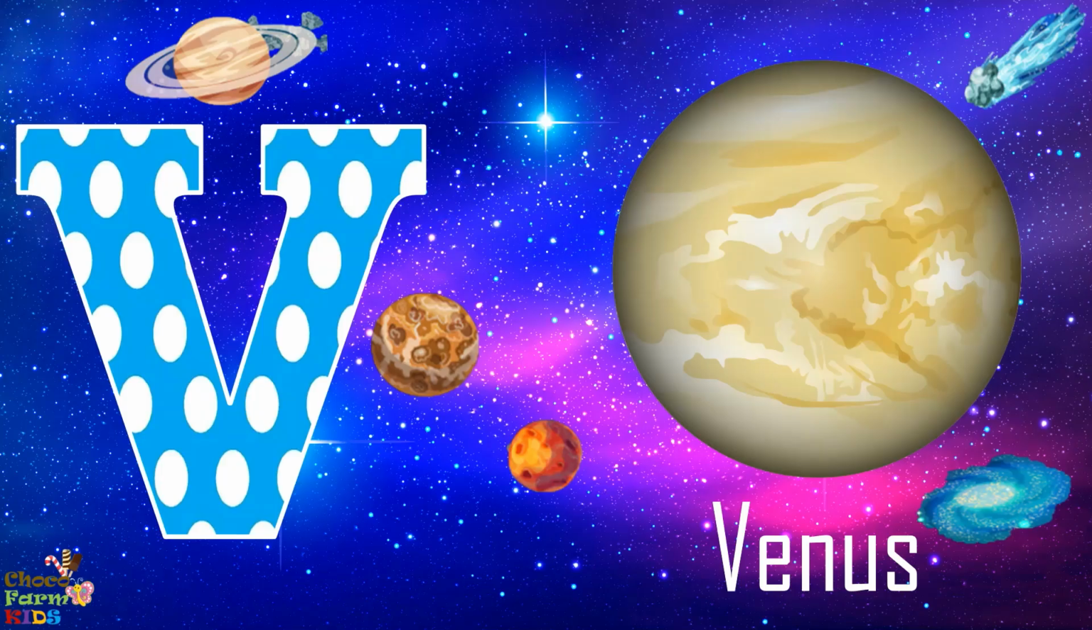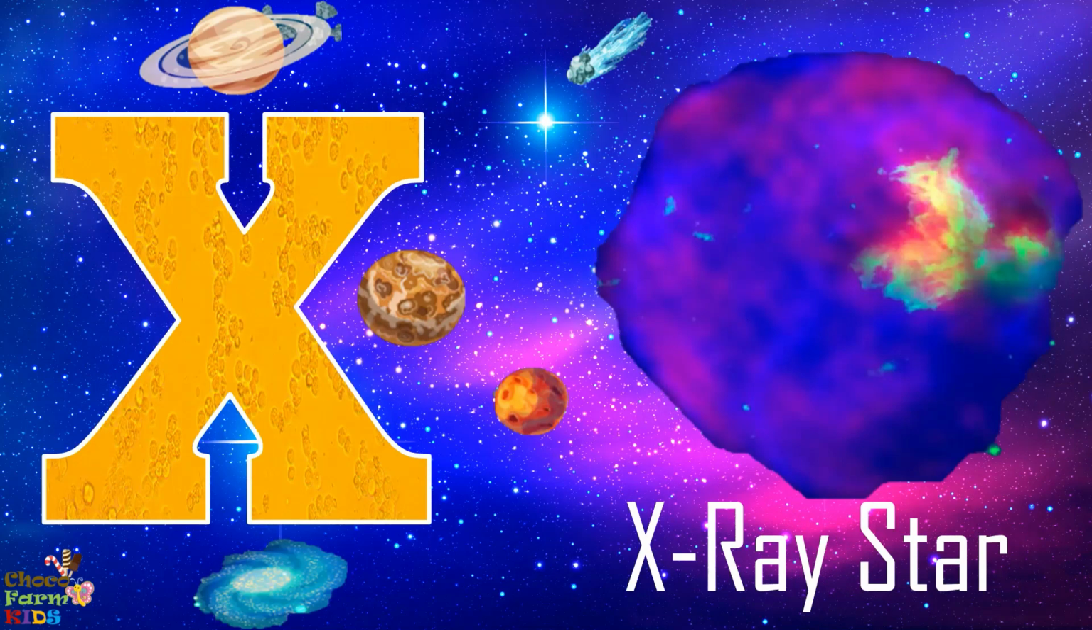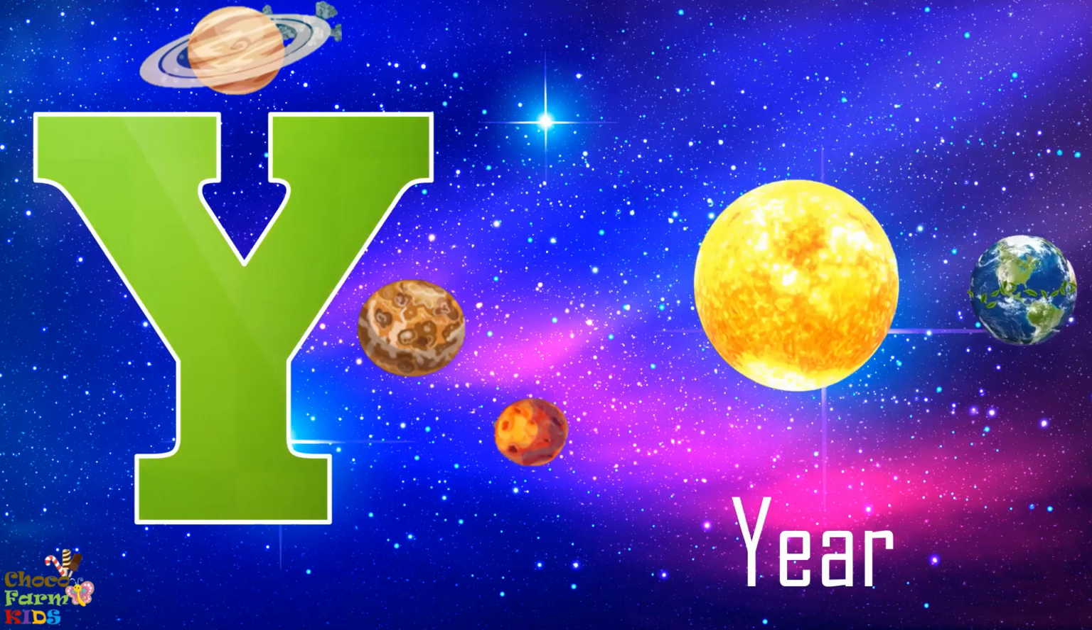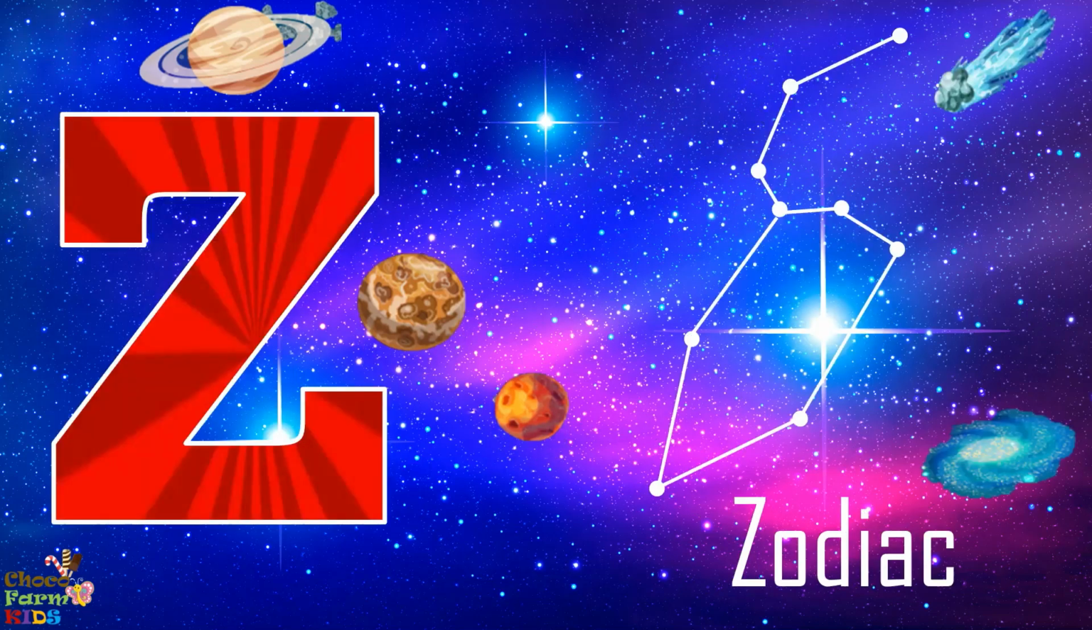V for Venus, V, V, V. W for weightless, W, W, W. X for X-ray star, X, X, X. Y for year, Y, Y, Y. Z for zodiac, Z, Z, Z.